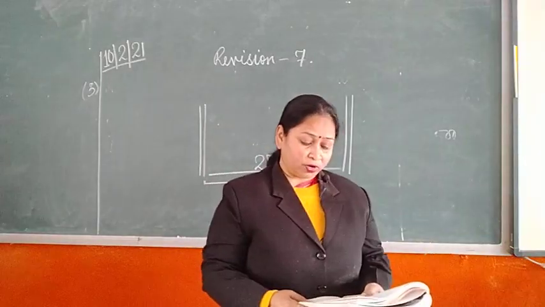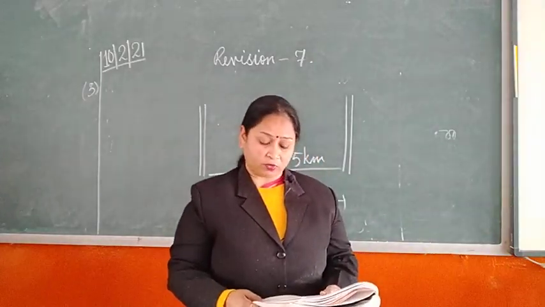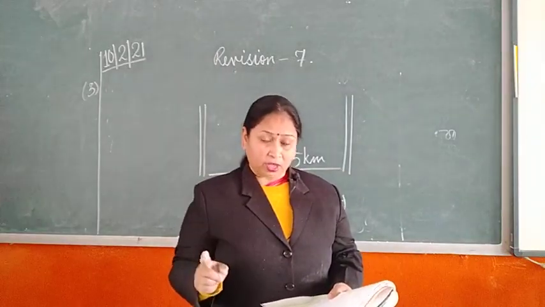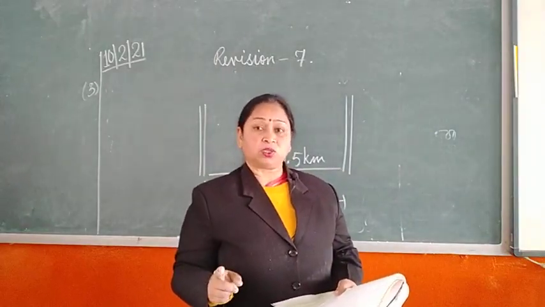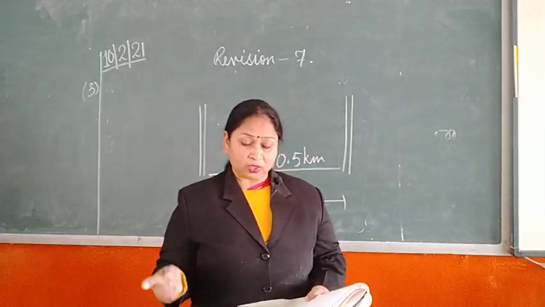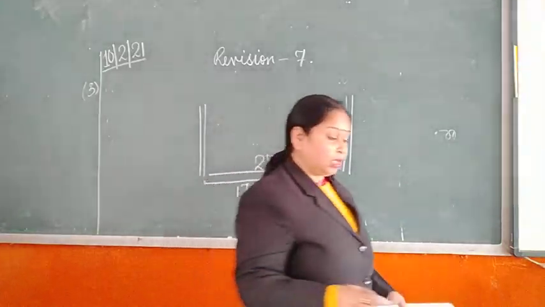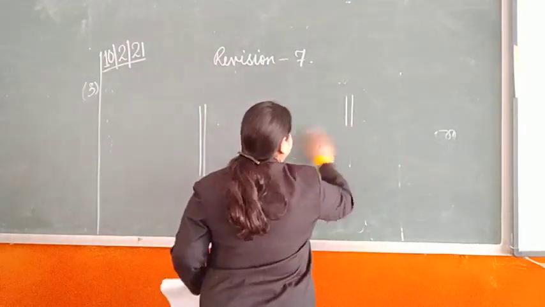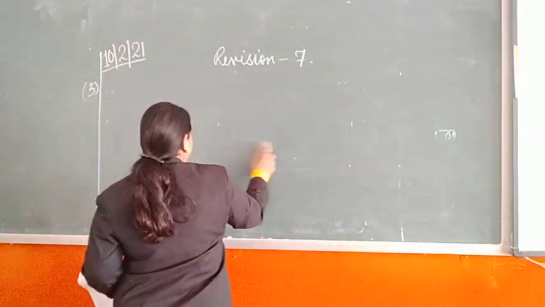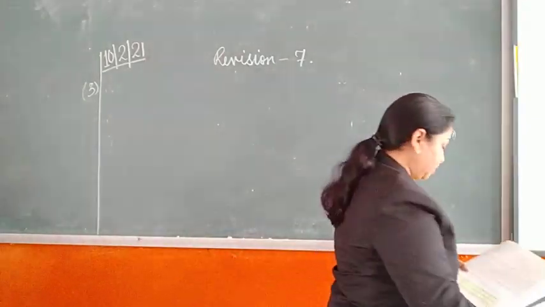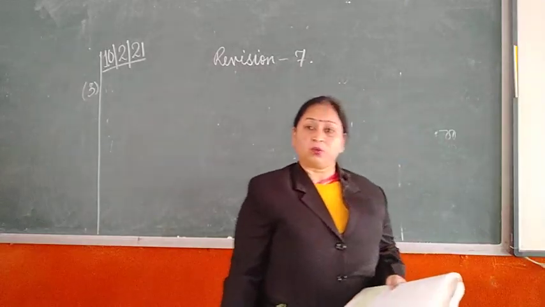The speed of a train is 50 km 750 meter per hour. In 1 hour, the train covers a distance of 50 km 750 meter. Then how much distance will it cover in 7 hours? If in 1 hour it completes this distance, then in 7 hours how much distance will it cover? For this, of course, we will be multiplying, okay.